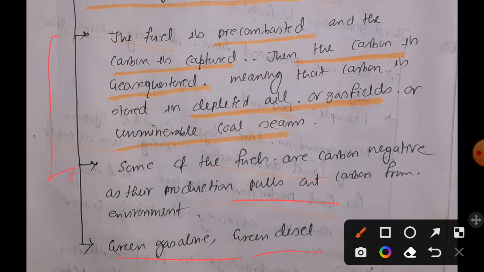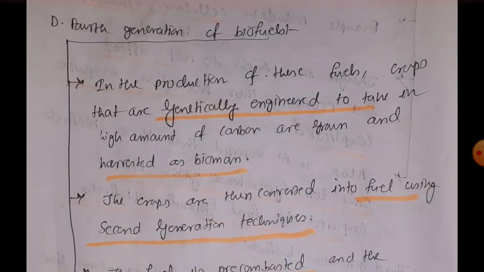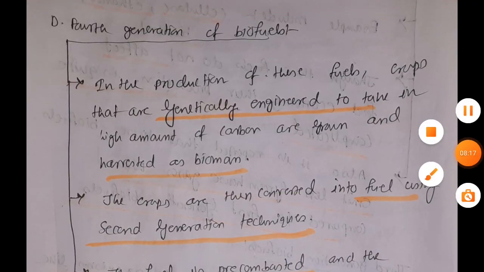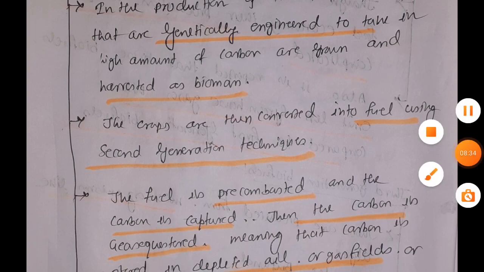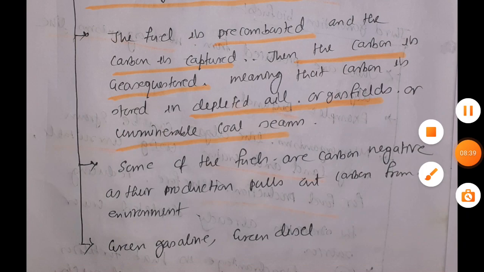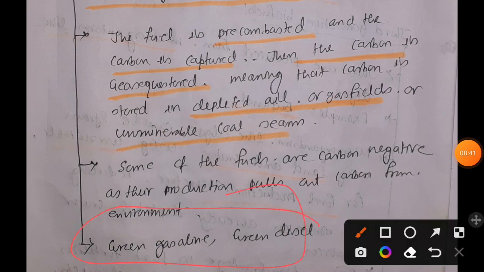If you are having difficulties in understanding these two points, I recommend you not to remember this, because you should only remember how we are producing fourth generation biofuels. We are producing it from crops that are genetically engineered and that have the ability to take in carbon, right? And here we are using the second generation technique, right? And the examples are very important: green gasoline and green diesel.